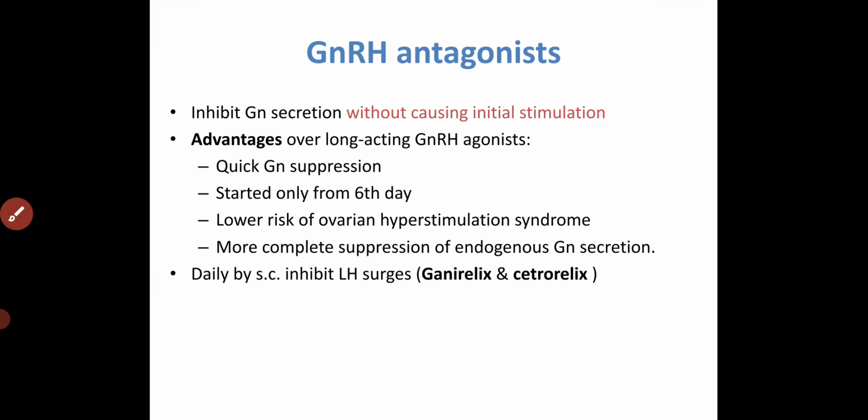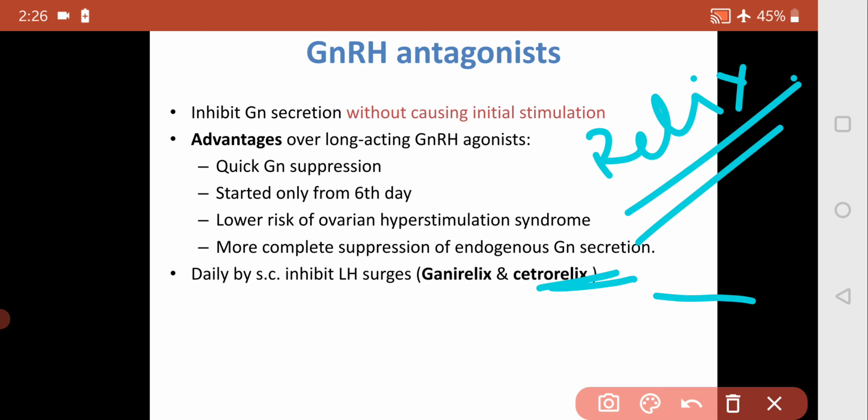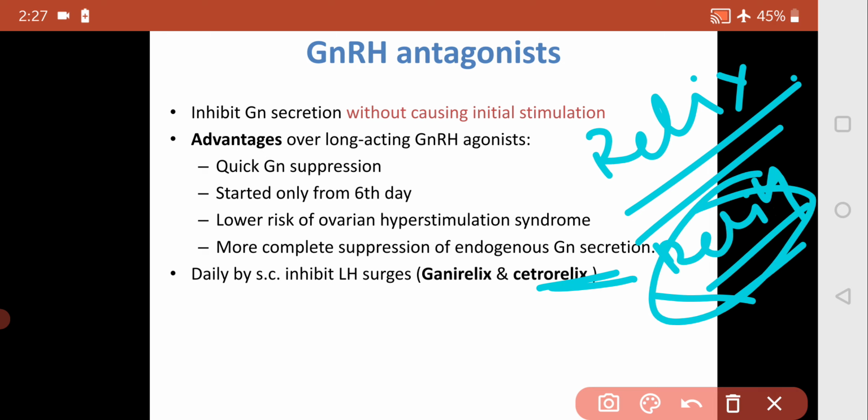If we want to use it daily, we take the subcutaneous route to inhibit the LH surge: ganirelix and cetrorelix. Here the suffix is relix, while for GnRH agonists it is relin.